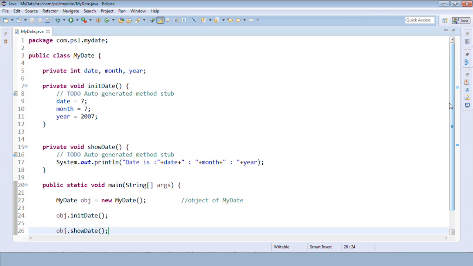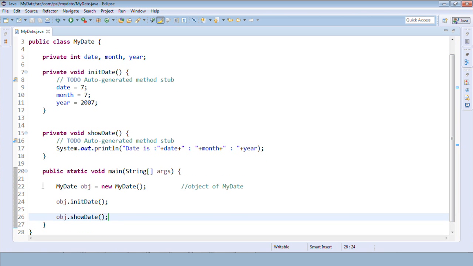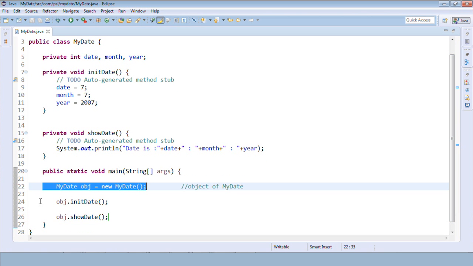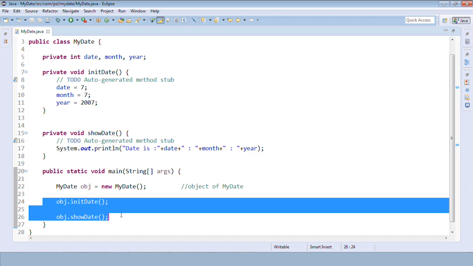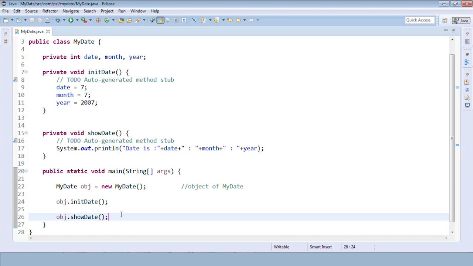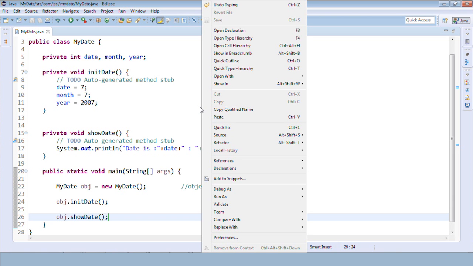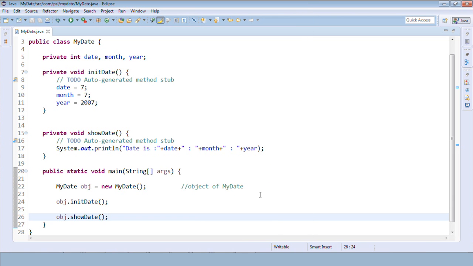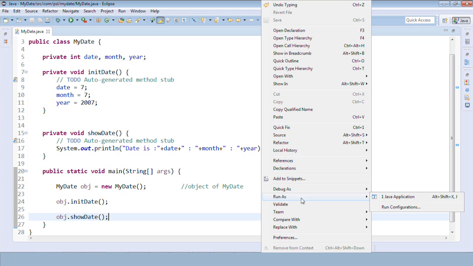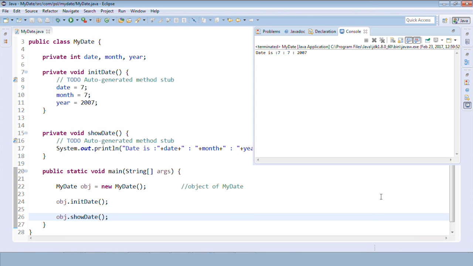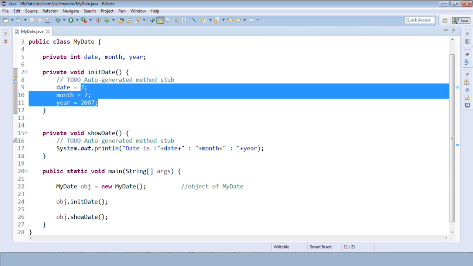Can you see that? That's it. It's very simple. We have just created an object of the class, and this is how we have given a call to those methods. Let me execute this. I'll right click on this and say run as Java project. If you see, date is 7/7/2007. So we have hard coded values here. For now we have just hard coded the values. Let's quickly proceed ahead.